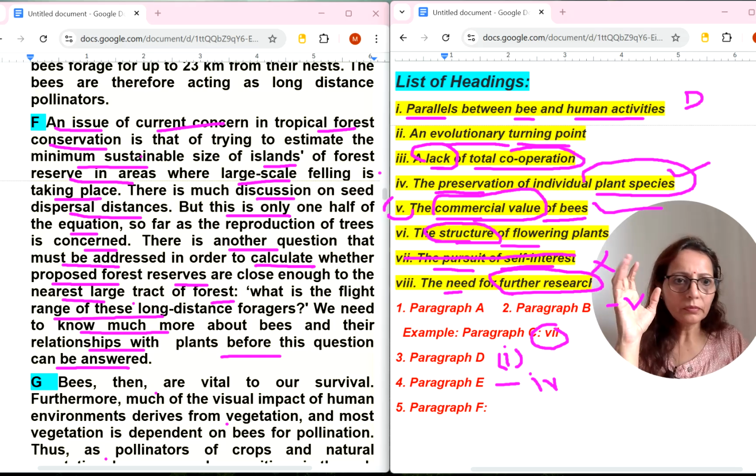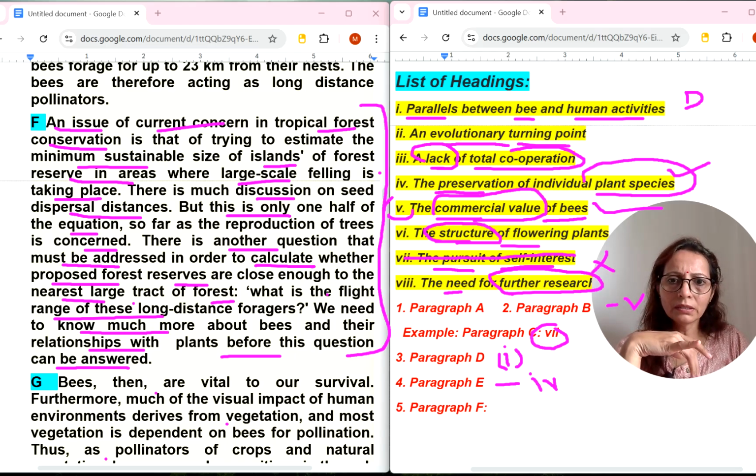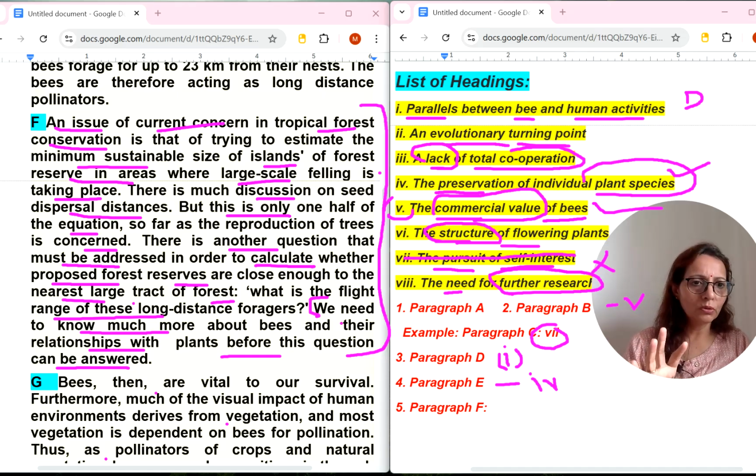Okay, in the first part of the paragraph they are talking about some concern that tropical forests are getting trees falling down, means people are cutting it. And another question, proposed forest reserves are close enough to nearest large tract of forest. What is the flight range? So something they are talking about. Last sentence is saying we need to know much more about bees and their relationship. Okay, we need to know.